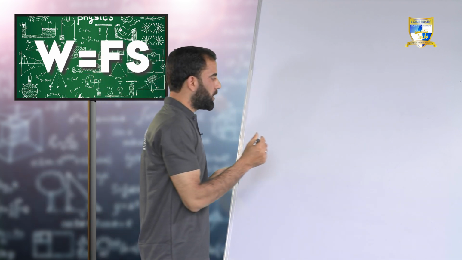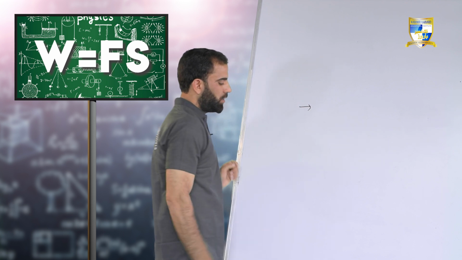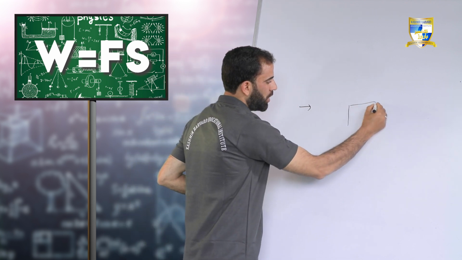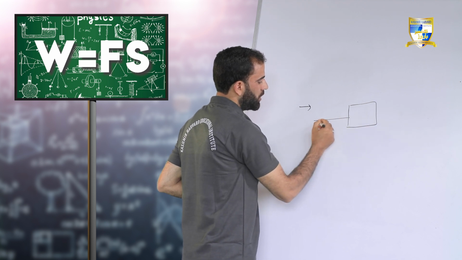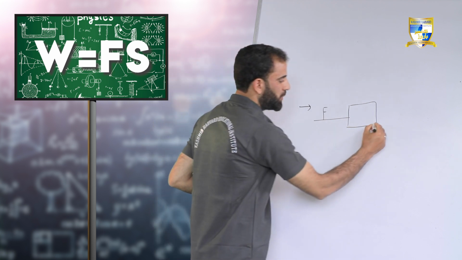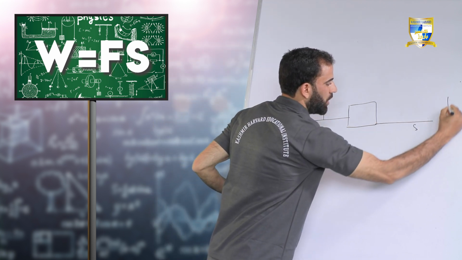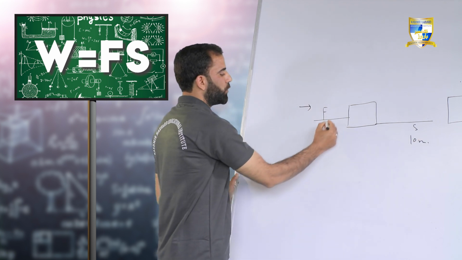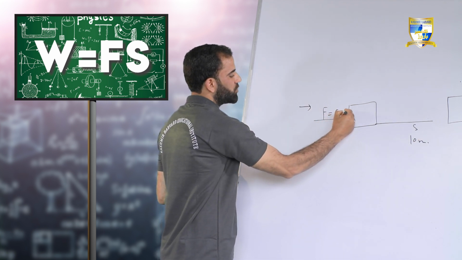Let us do one numerical here. Let us assume that a certain force F is acting on this box, and it gets displaced through a distance. Let us assume that a force of 5 Newton acts on it.